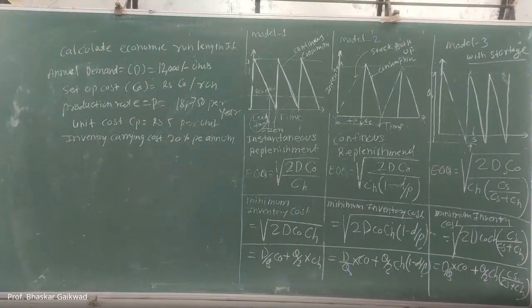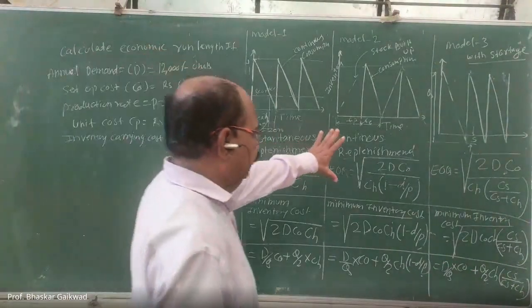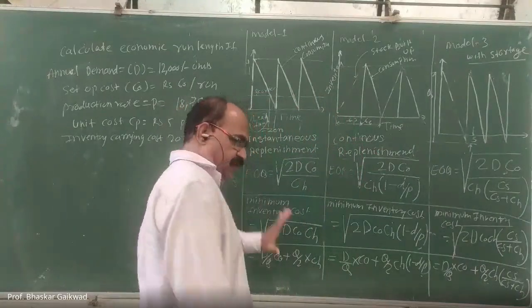So how to calculate this? Which formula can you use? Production rate is given, so you have to use this formula and solve.